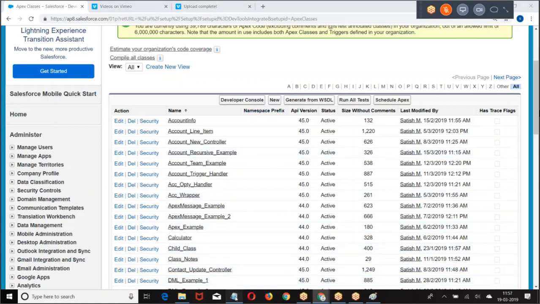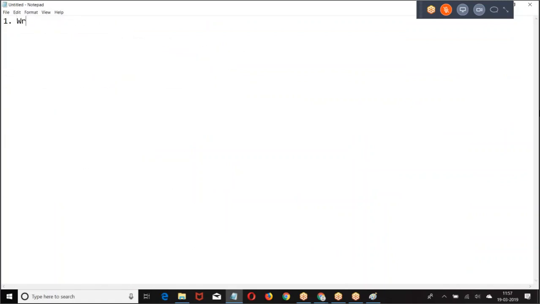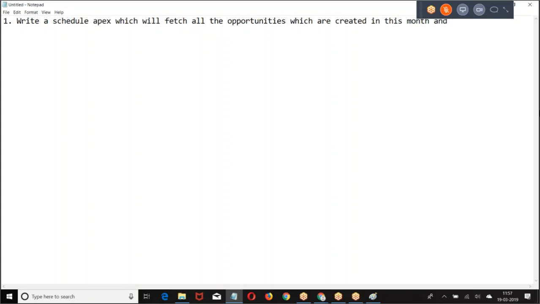Now let us write a quick example. Write a schedule apex which will fetch all the opportunities which are created in this month and set their stage name and close date.